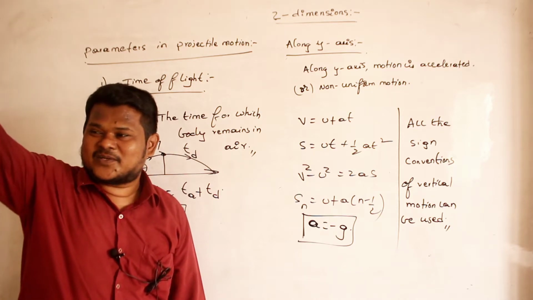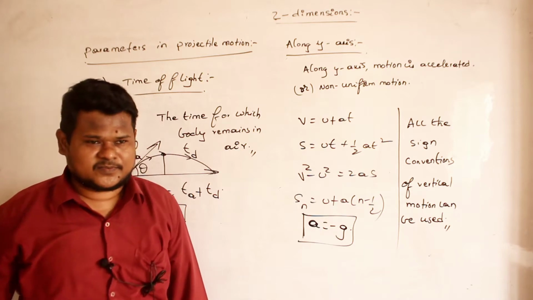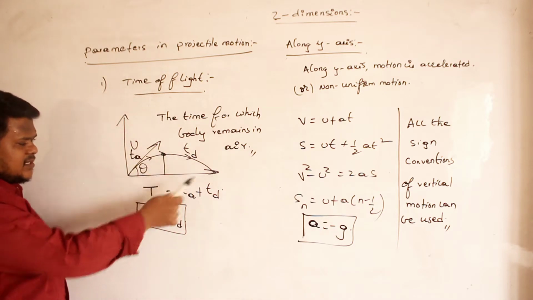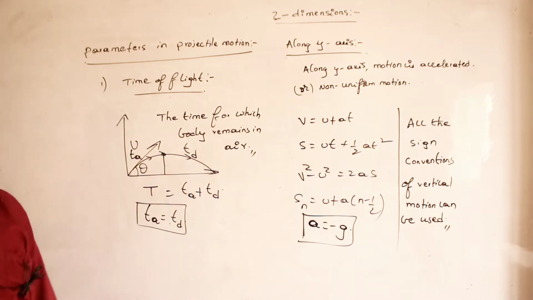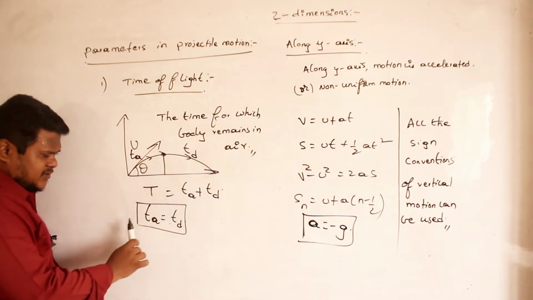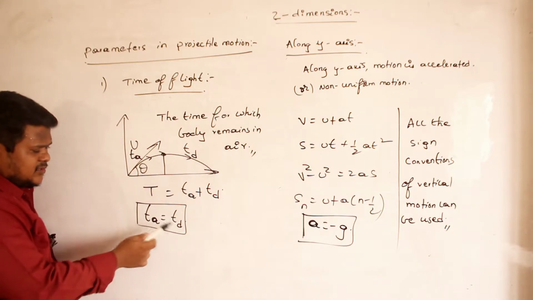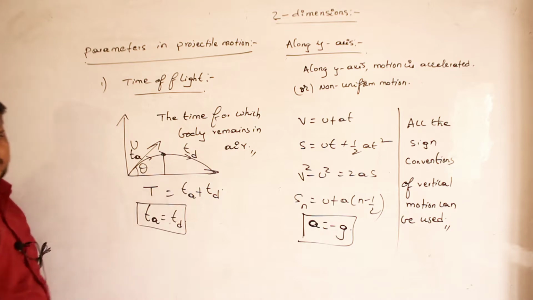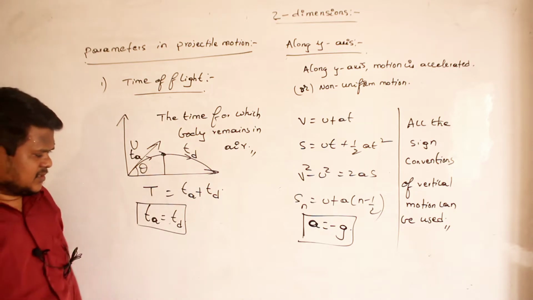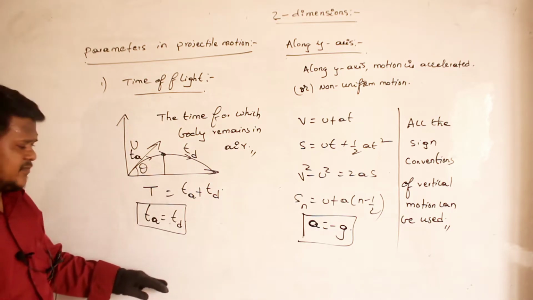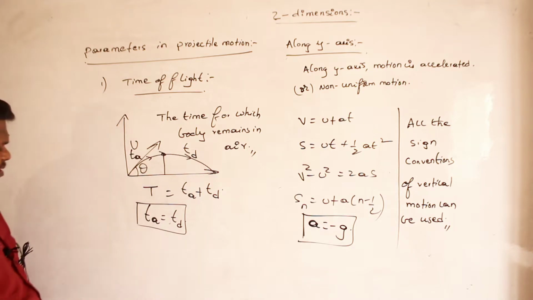So it will take 10 minutes to move upwards, 10 minutes to come downwards also. Clear, Nama? So time of ascent and time of descent both will always be the same. So therefore if I can find any one of them, then you add both of them, and you will get the total time of flight. Understood, Nama? So which equation shall I use? I will try to calculate time of descent.